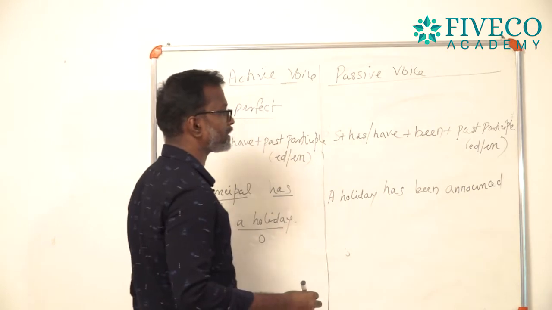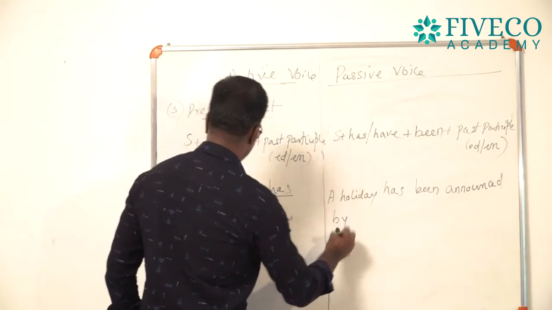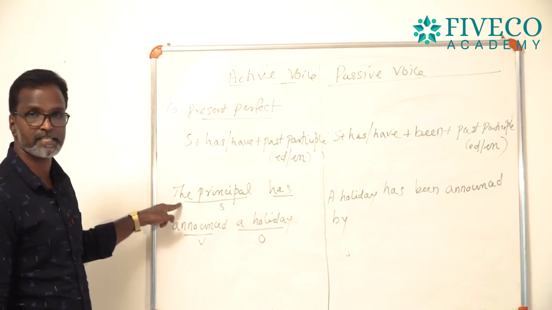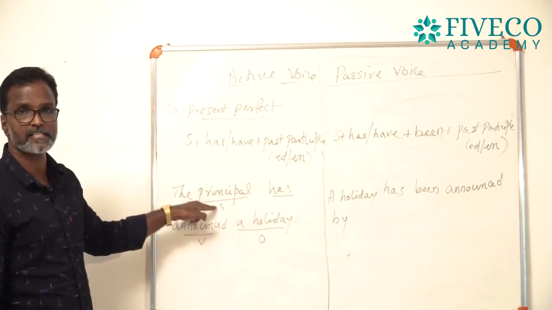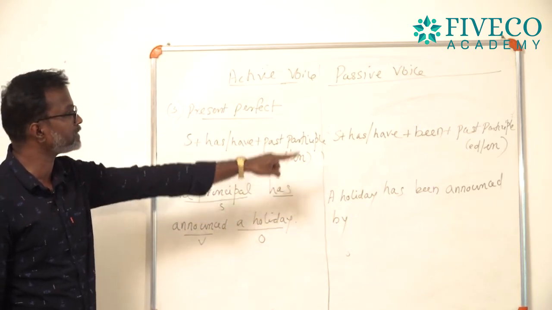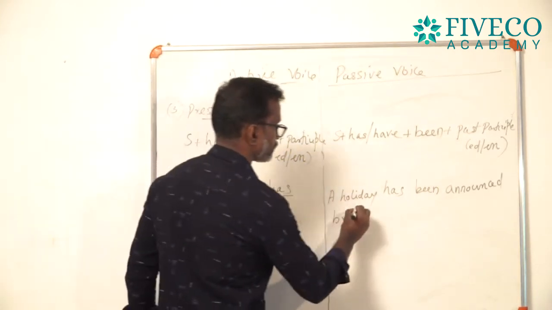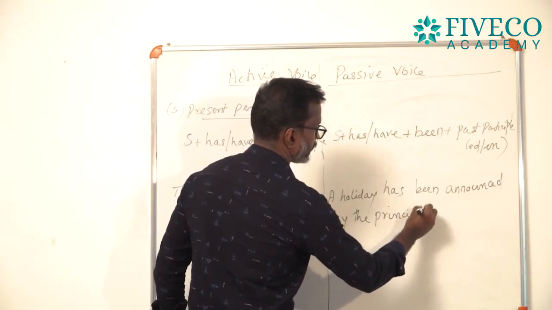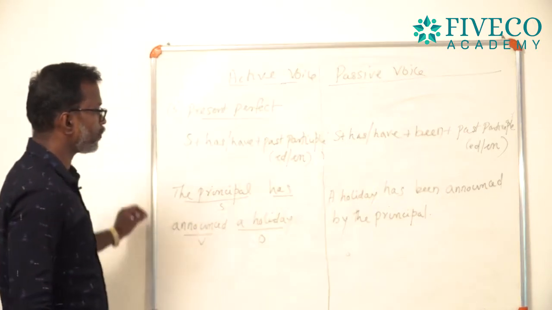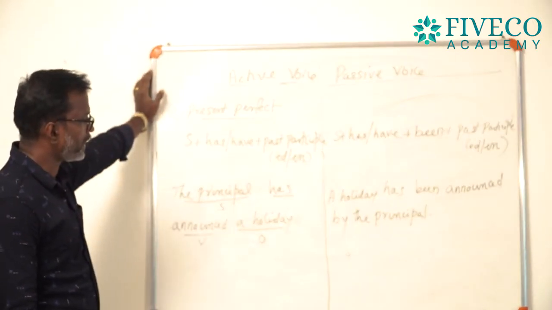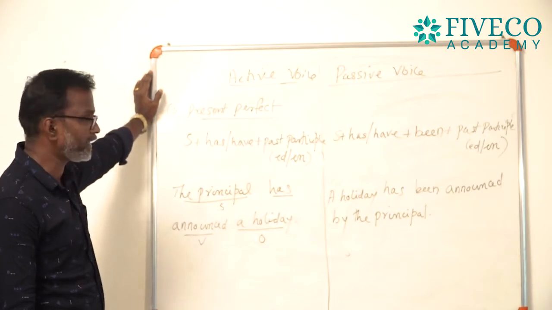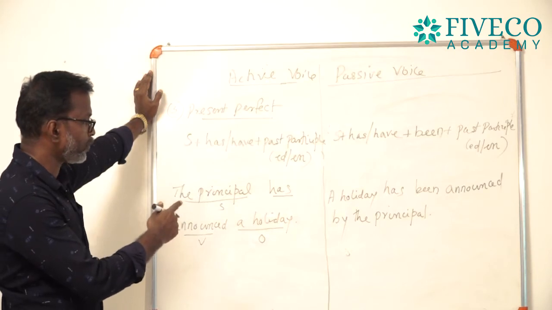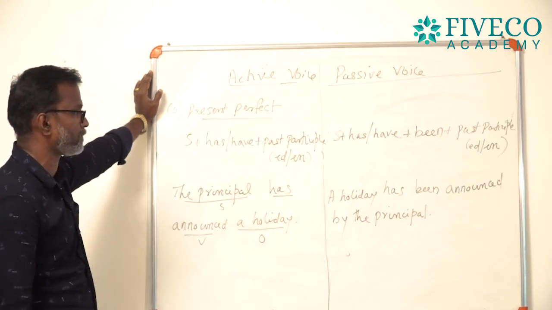Then you can use by plus agent, by plus subject. The principal is the subject. So, you can use this subject, the principal, as the object of the passive voice: by the principal. Okay, now we have got the answer. A holiday has been announced by the principal. The sentence is: the principal has announced a holiday. So, the answer is: a holiday has been announced by the principal.